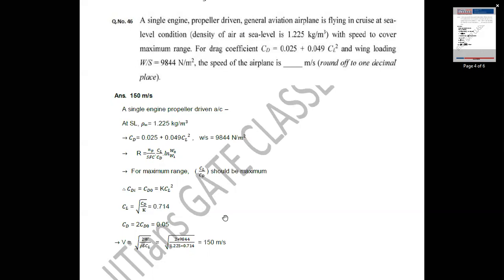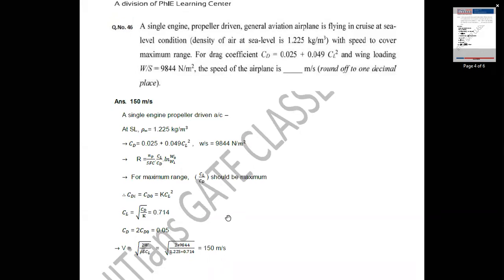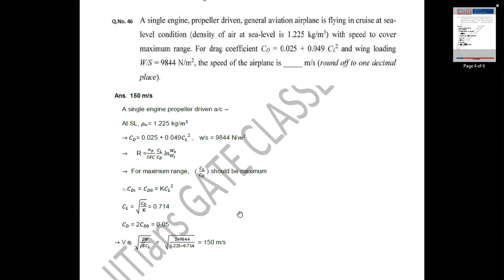Now, what we have to calculate is the speed of the airplane for maximum range. The speed can be calculated by using the relation V equal to root of 2W by rho S CL. W by S is given as 9844 Newton per meter square, CL we obtained is 0.714, and rho at sea level is 1.225 kilogram per meter cube. When you substitute all these values, we get the speed of the airplane for maximum range for a propeller driven airplane equal to 150 meter per second.